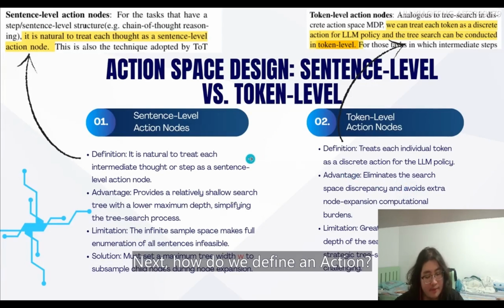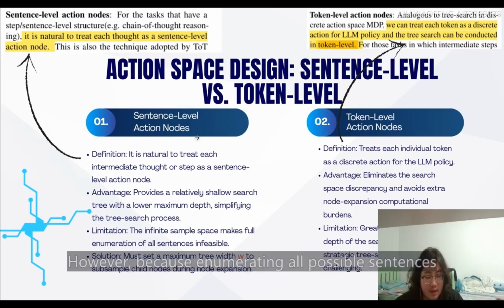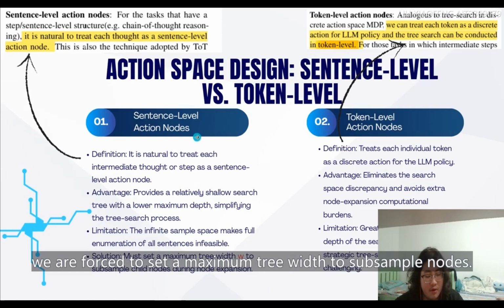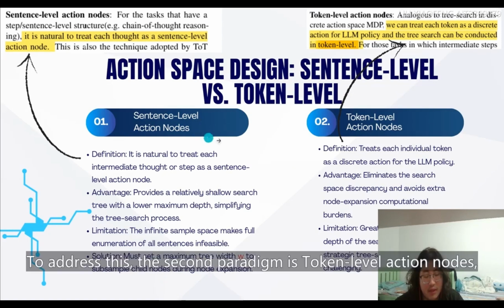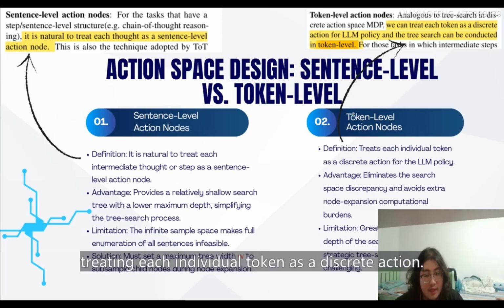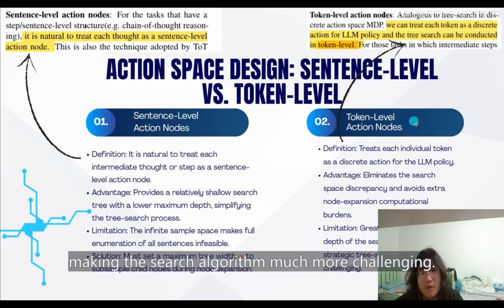Next, how do we define an action? The authors propose two distinct paradigms. First is sentence-level action nodes, treating each thought as an action. However, because enumerating all possible sentences is computationally infeasible, we are forced to set a maximum tree width to subsample nodes. To address this, the second paradigm is token-level action nodes, treating each individual token as a discrete action. While this eliminates the subsampling gap, it significantly increases the tree's depth, making the search much more challenging.